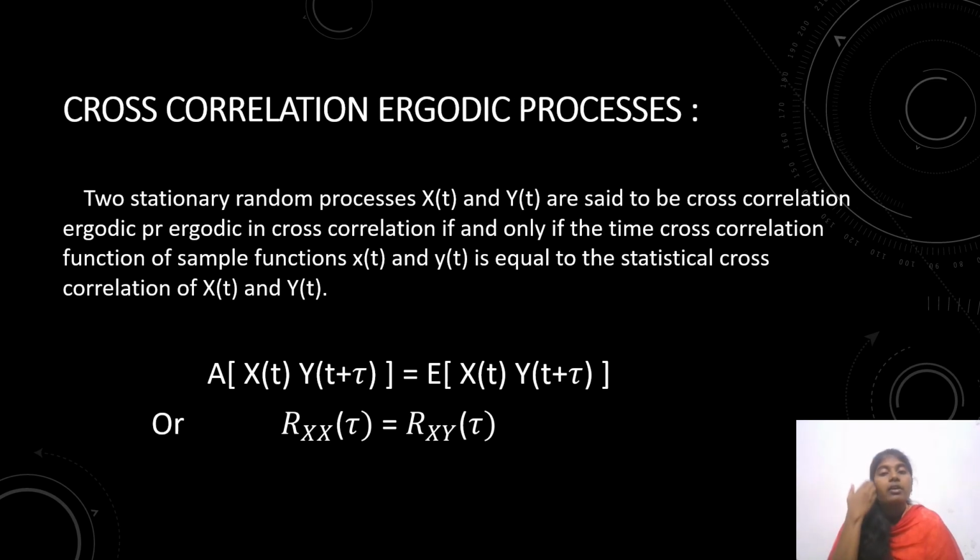Next, cross correlation ergodic process. Two stationary random processes x(t) and y(t) are said to be cross correlation ergodic if and only if the time cross correlation function of sample functions x(t) and y(t) is equal to the statistical cross correlation of x(t) and y(t). That is, A[x(t) y(t+tau)] = E[x(t) y(t+tau)], or Rxy(tau) equals Rxy(tau).